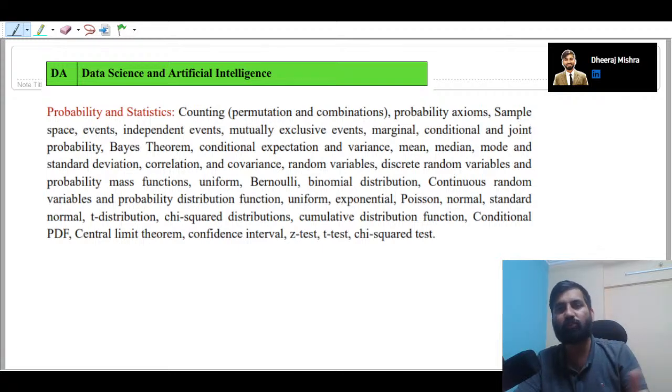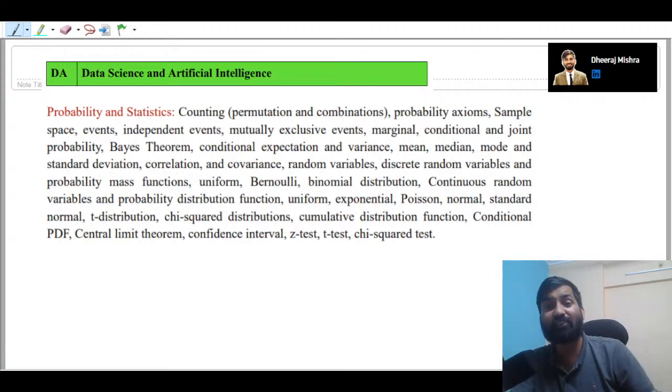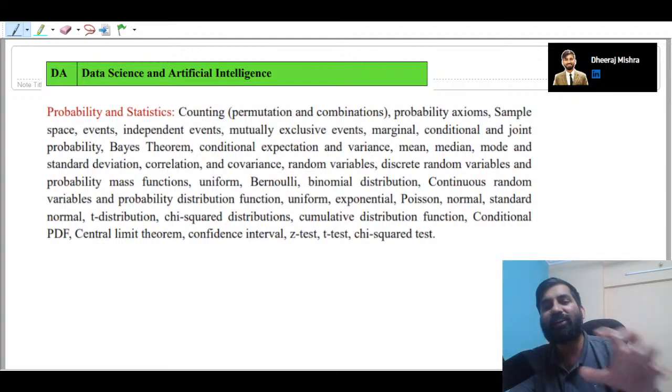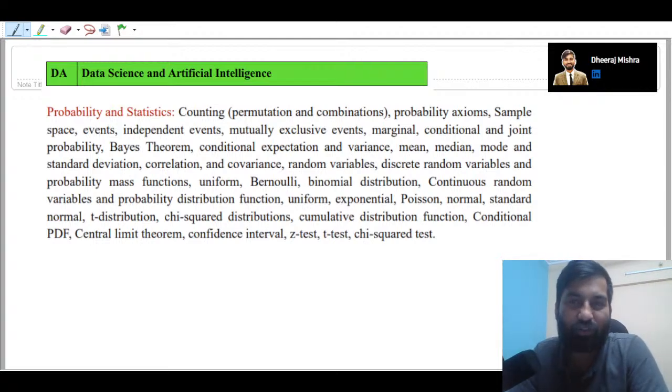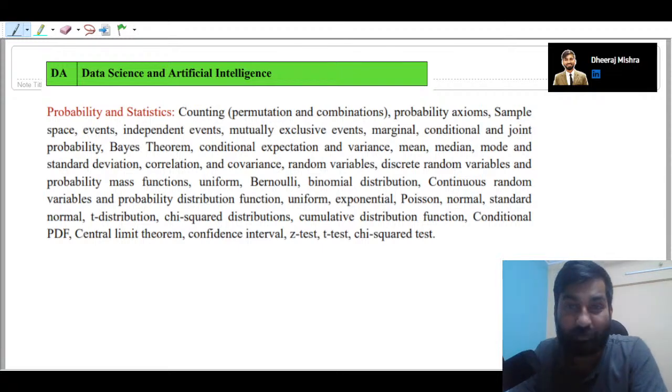So this course is not only for GATE data science and AI people. It is going to help all the branches, like electronics and communication, because if you want to understand communication engineering, probability and statistics concepts play an important role. And if you look at the mathematics syllabus in other branches of engineering, only a very small portion is given, but we teach everything for all the branches, right?